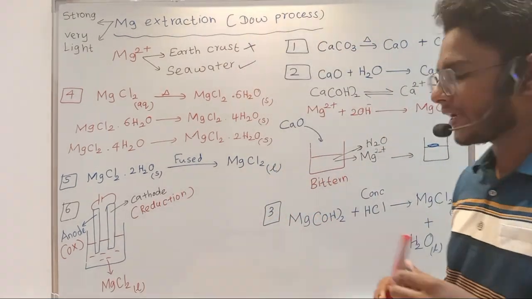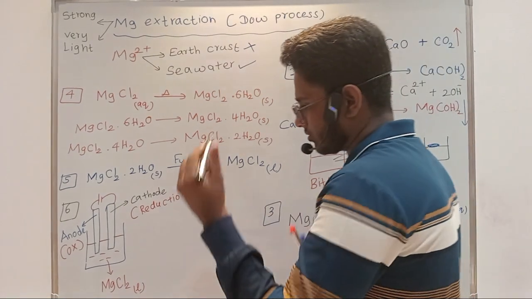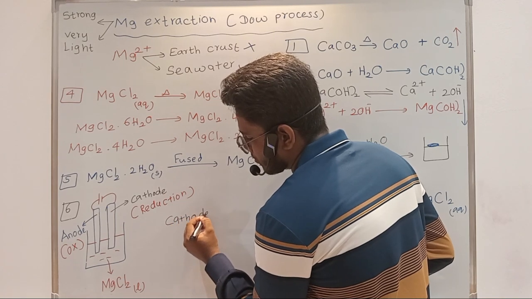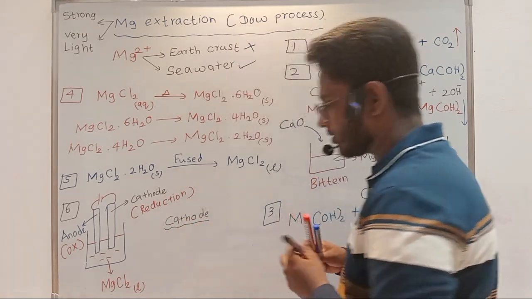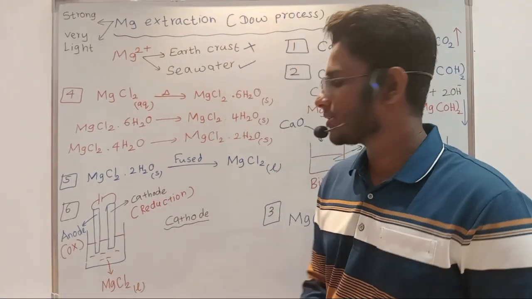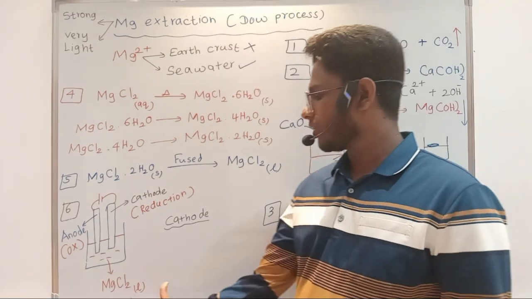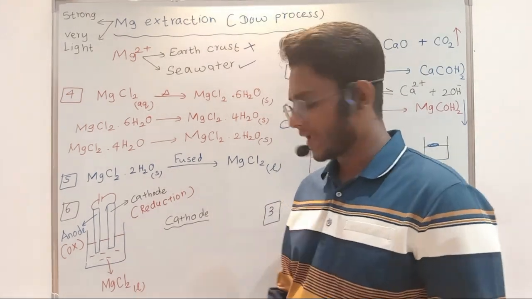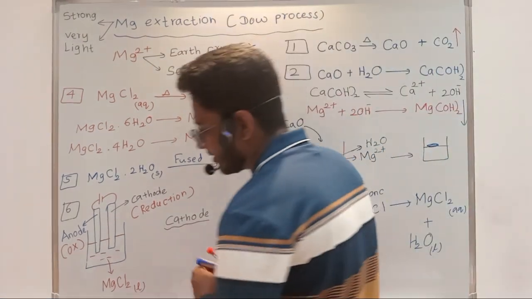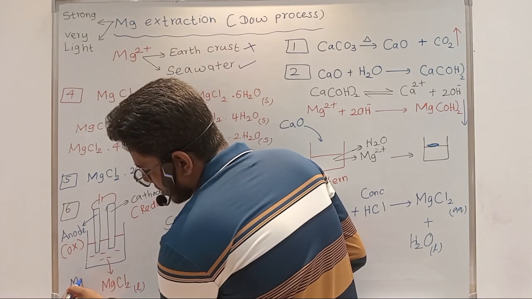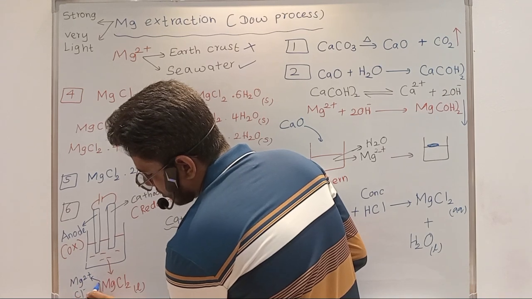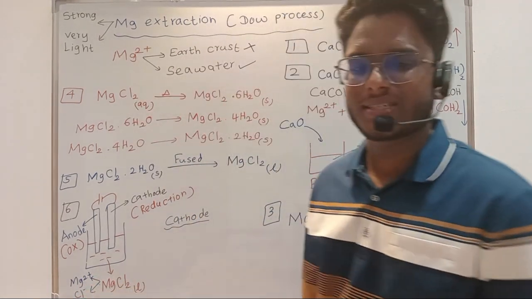Now tell me the cathodic reaction and the anodic reaction. For the cathodic reaction, reduction must take place. Now what are the ions present inside this setup? You are having only magnesium chloride, that is also liquid, so the ions present will be magnesium 2 plus and Cl minus. If you ionize magnesium chloride, you get magnesium 2 plus and Cl minus.